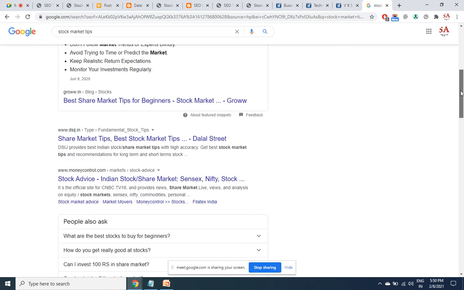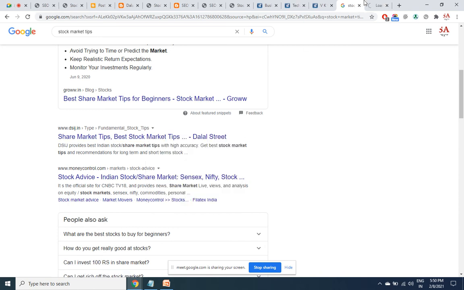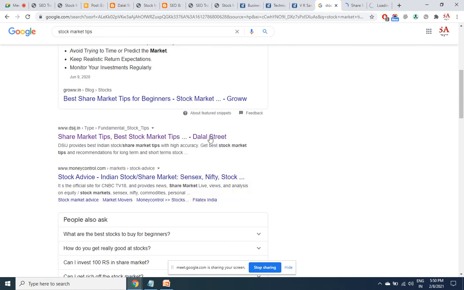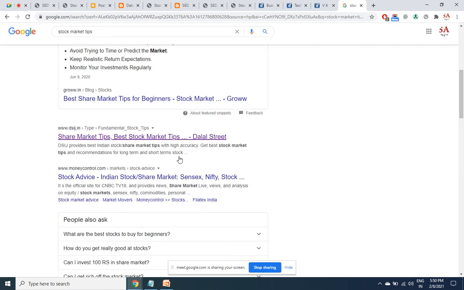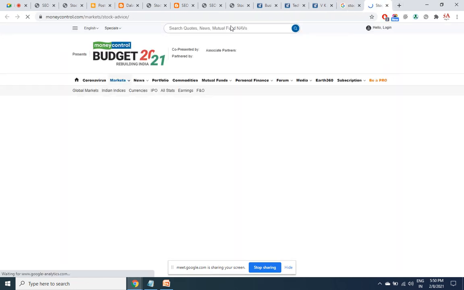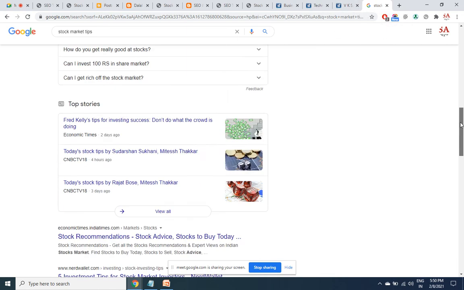So the results of the search engine are by default no follow. When you open these pages, it happens for a fraction of a second. Try to check it from your end. You got to be very fast. The moment you open any URL, some google.co.in page will be there. From there, DSIJ will open up. Every result is like that. It's there only for a fraction of a second. Maybe with a slow net connection you'll be able to see it.